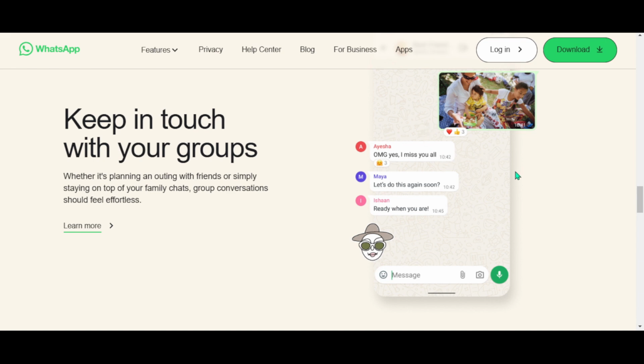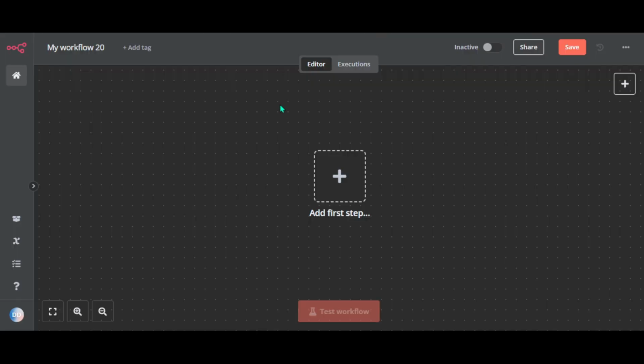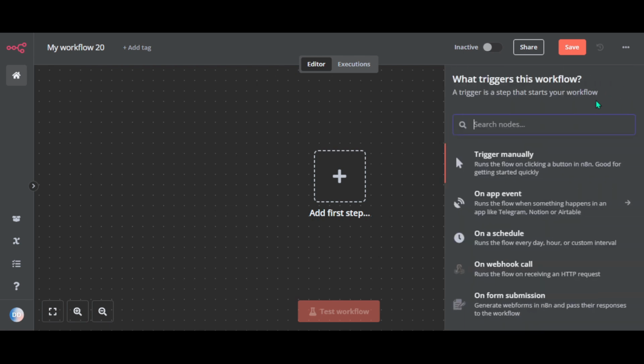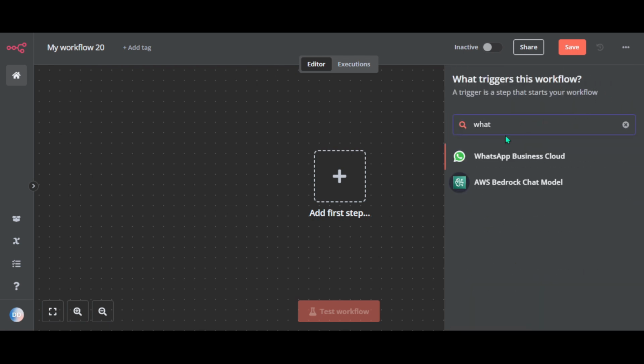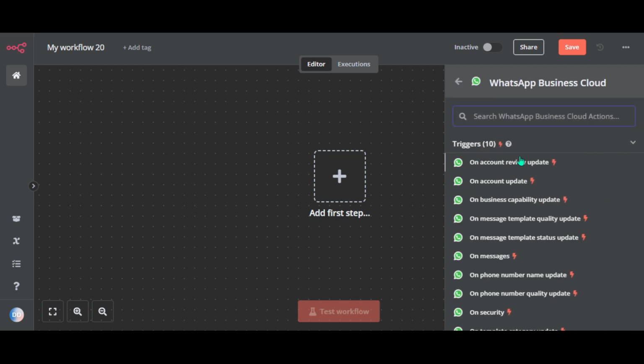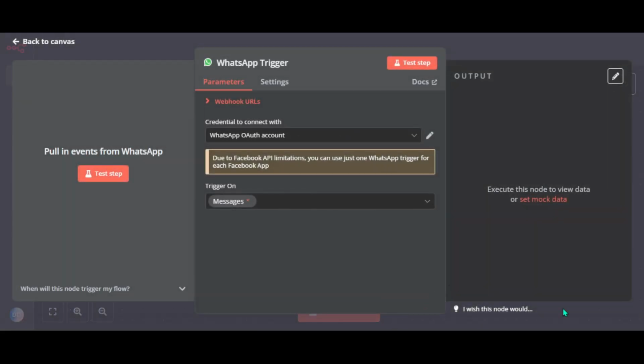Now let's move on to the integration part. First, we need a trigger to activate our workflow. So we'll start with the WhatsApp Business Cloud node. So search for WhatsApp, choose WhatsApp Business Cloud, and choose on messages. Basically, this node acts as a trigger. It listens for incoming messages on your WhatsApp account.